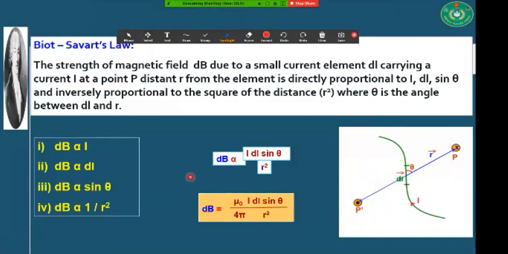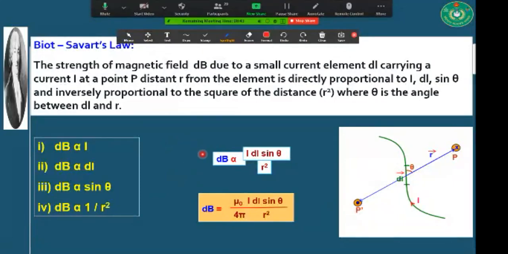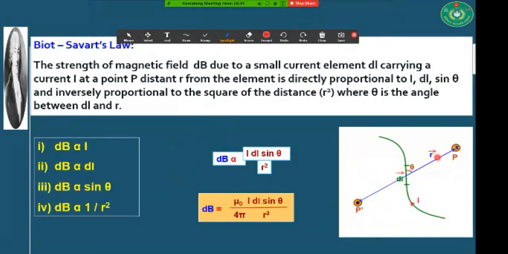Okay, in this chapter we will discuss the direction of magnetic field, and here is a procedure or method to write down the direction of this magnetic field. We are using the cross sign and we can use the dot sign to indicate the direction of magnetic field.